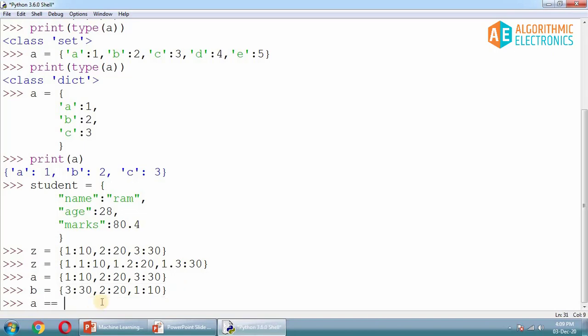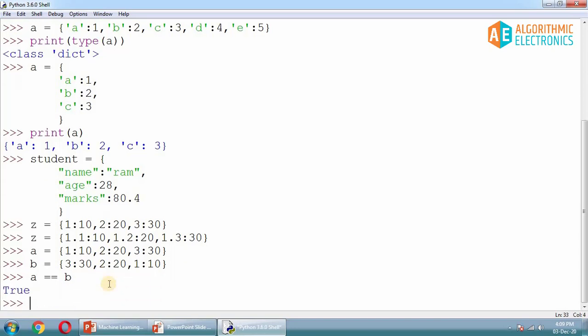If I do this comparison, it should be true if the dictionary is not ordered. That means these two should be equal irrespective of any order they follow. And here we go, it is true that both dictionaries are identical, they are the same, even if the elements are placed in a different order. This proves our first property of dictionary, that it is unordered, not having any kind of order. You can place the elements in whichever order you want as per your requirement.